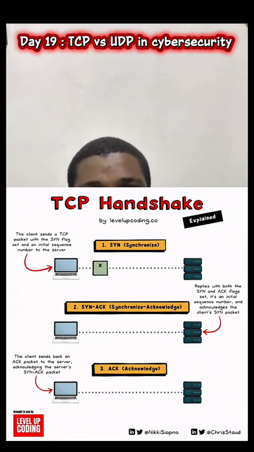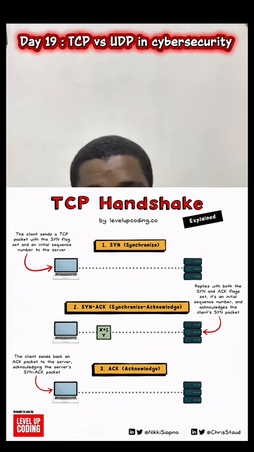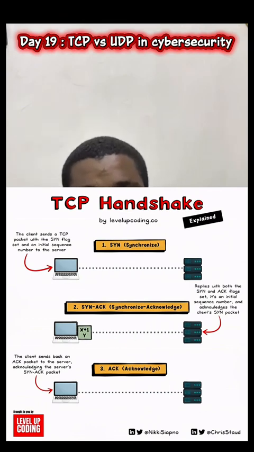The first one is SYN. SYN simply means you are telling the server, can I connect? Then the server will respond with SYN-ACK, meaning that yes, you can connect. So the moment these two are complete, you say SYN and the server responds with SYN-ACK. Then the next thing that will come is ACK. ACK simply means that the connection is established, meaning that the two of us can communicate.